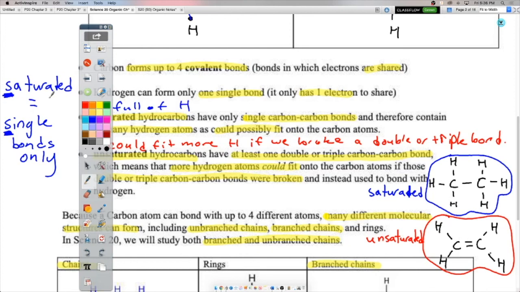Okay, so saturated means single bonds only. Unsaturated would mean at least one double or triple bond. So for some practice, you can now try the beginning part of the formative work for this week. Just looking at differentiating between a hydrocarbon that would be saturated and one that would be considered unsaturated.